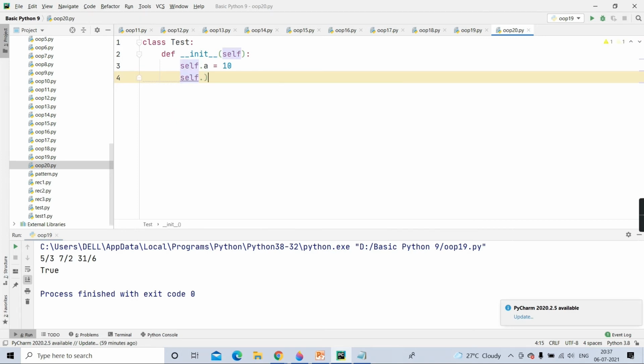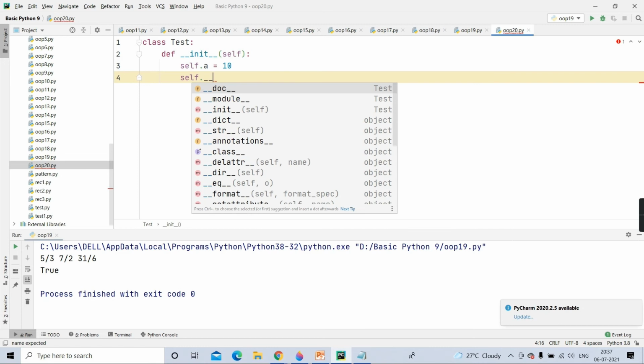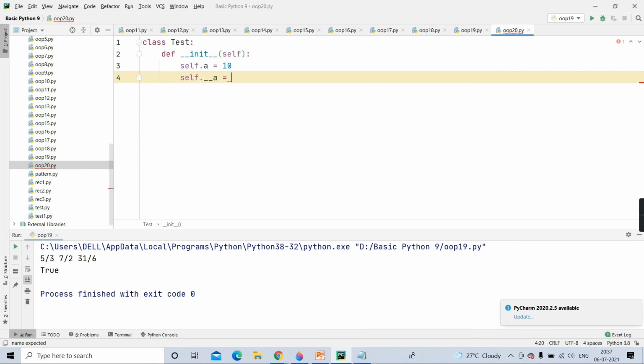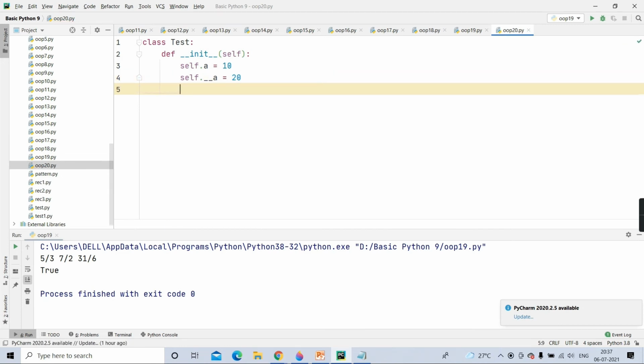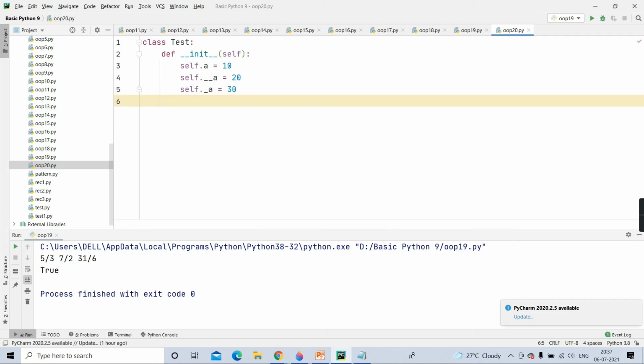But if you attach double underscore before it, this becomes a private data member. And when you attach only a single underscore, this becomes a protected data member. Clear? Protected data member, public data member and private.